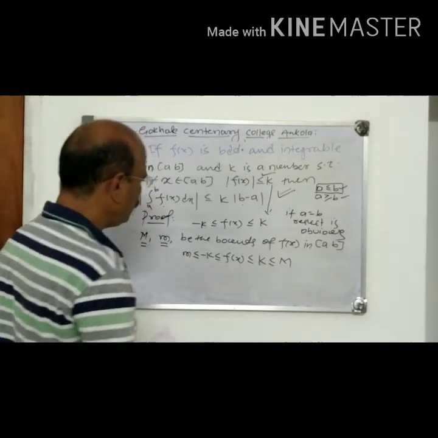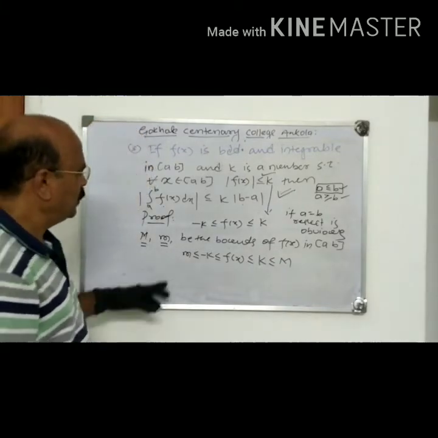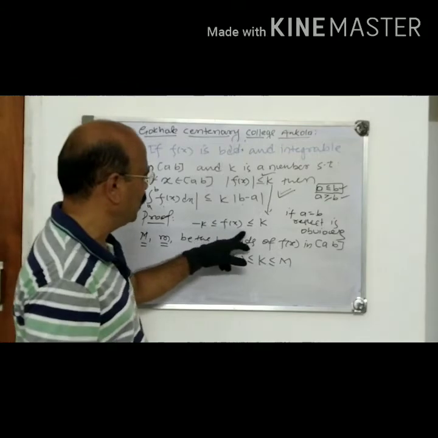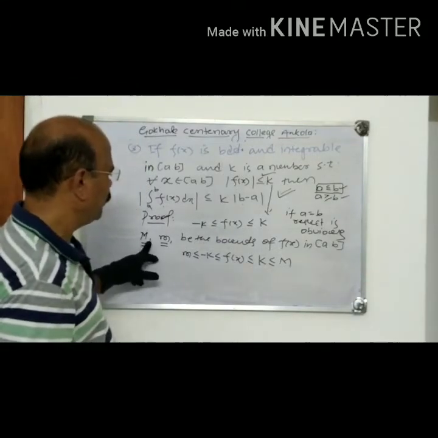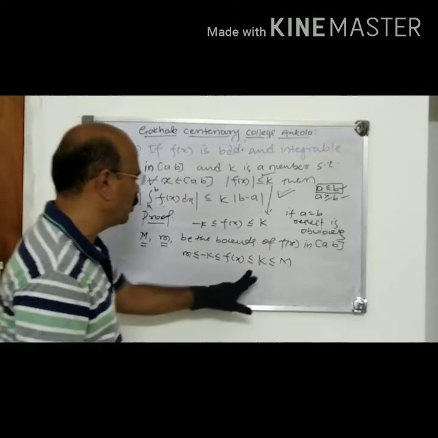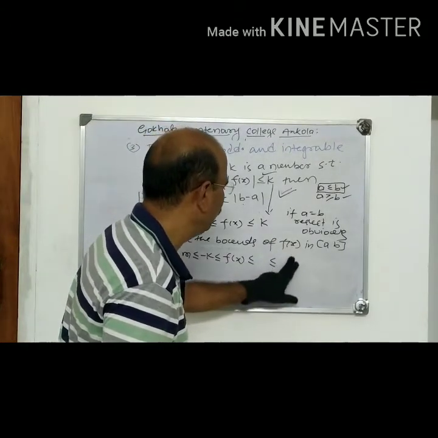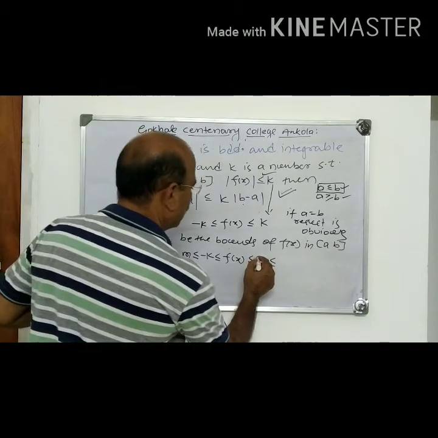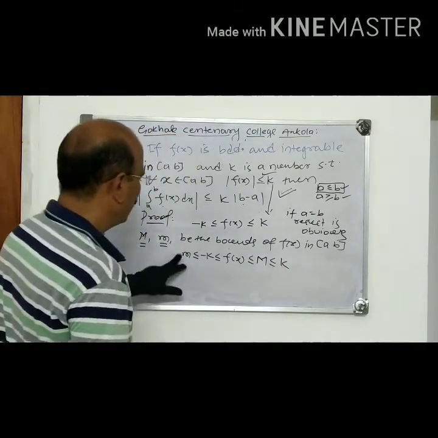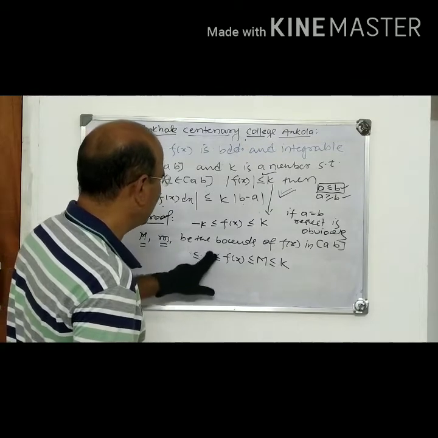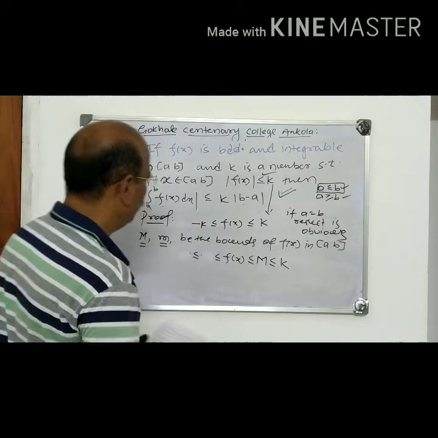Is it right? We have this minus k less than or equal to fx less than or equal to k. But what is this capital M? This is the least upper bound, that is, the least of all the upper bounds. And what is small m? This is the greatest of all the lower bounds.